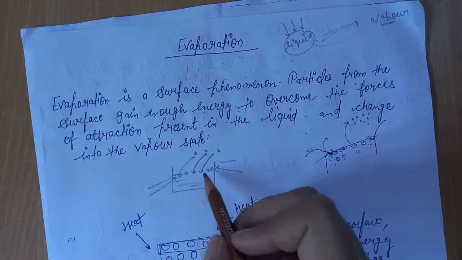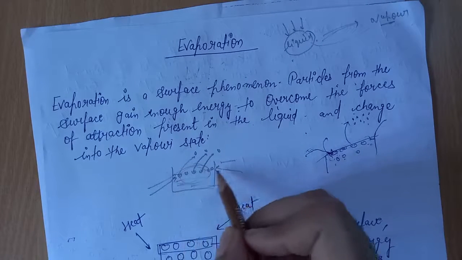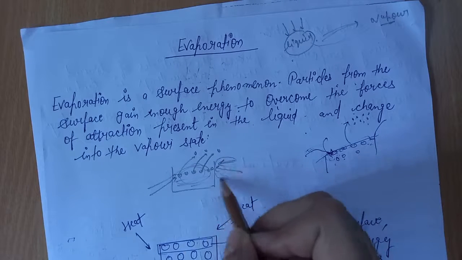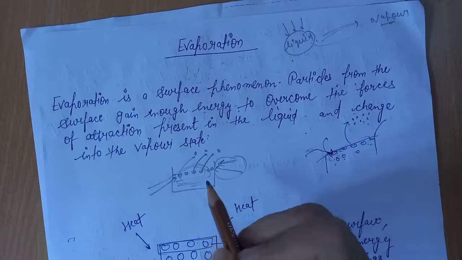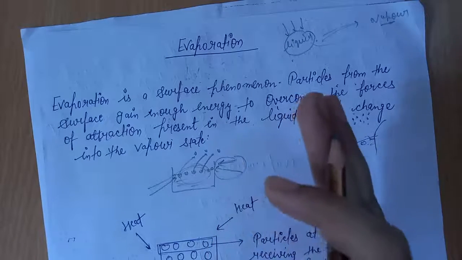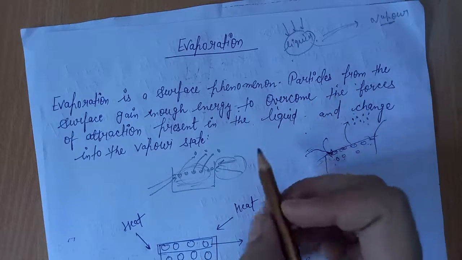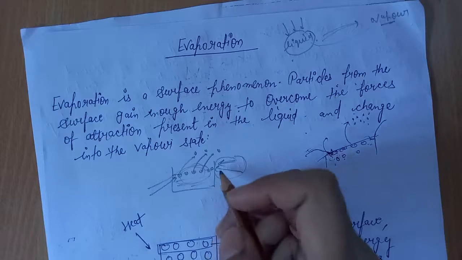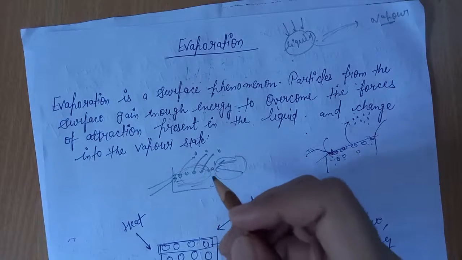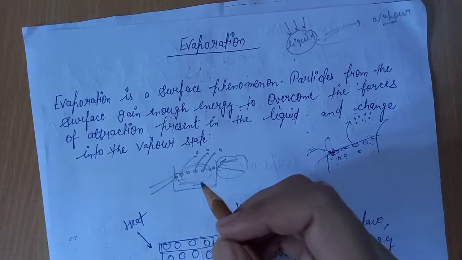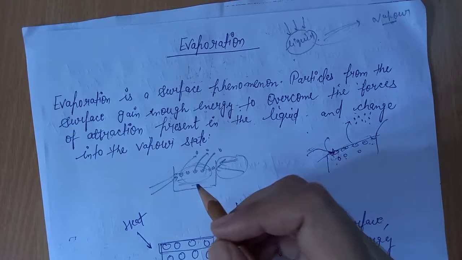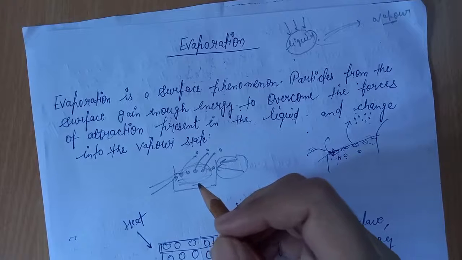The heat energy that is utilized by these particles, received from the surroundings, is equal to the latent heat of vaporization of this liquid. As we saw in the case of boiling of water, after reaching the temperature of 100 degrees Celsius, if we continuously provide heat to the water, then that heat is utilized by the particles of water to get converted into water vapor.